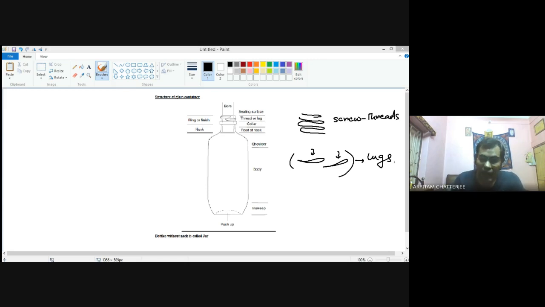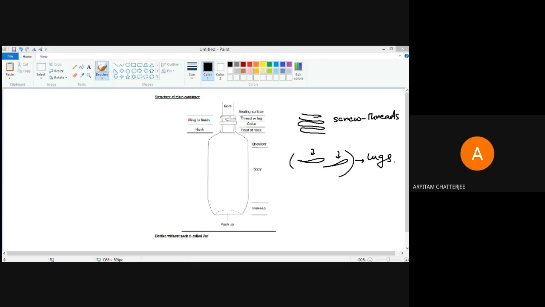Even in your plastic containers you can see that in some containers you have a continuous thread, so that is called a screw thread, and in some cases it's not a continuous one, so that is called lugs. And this part, starting from this opening to this part, this is called a bead. This is not written here. And why is this bead given? To control the flow.